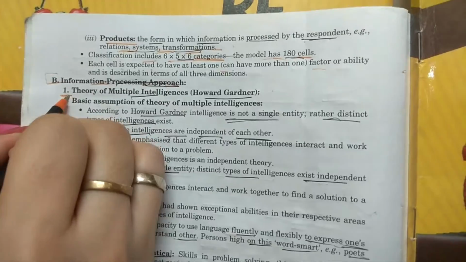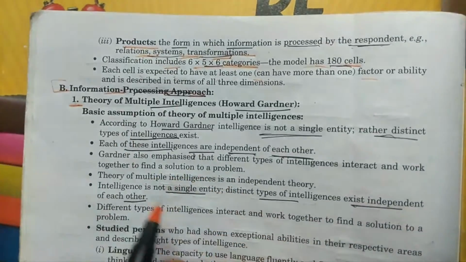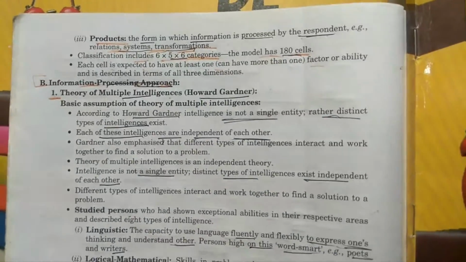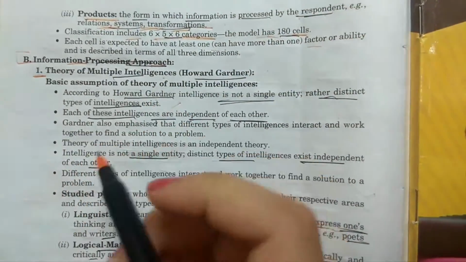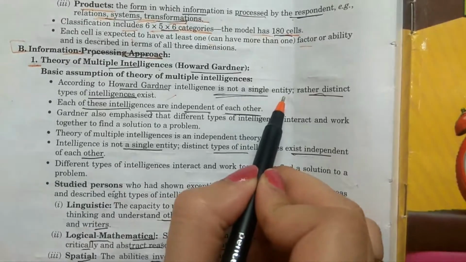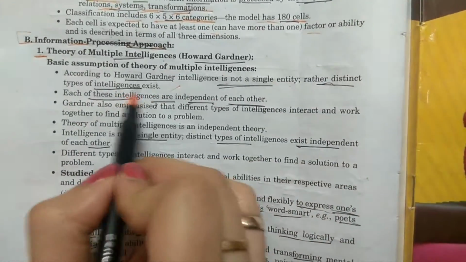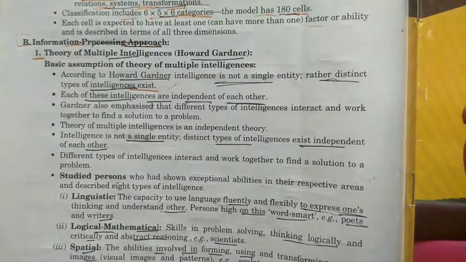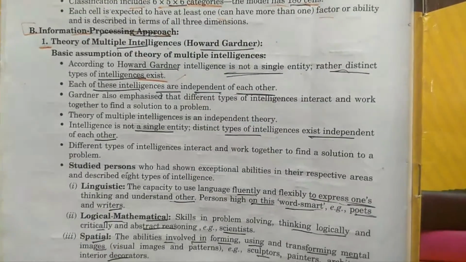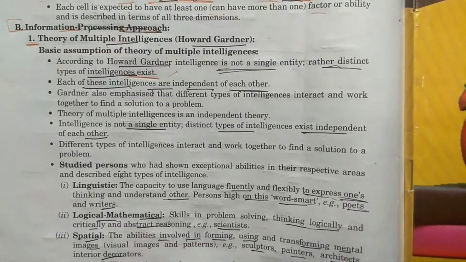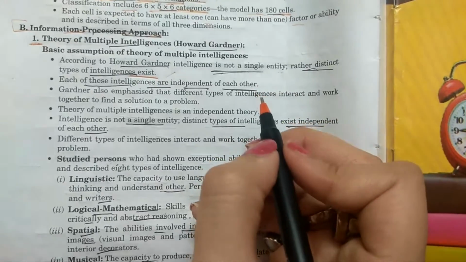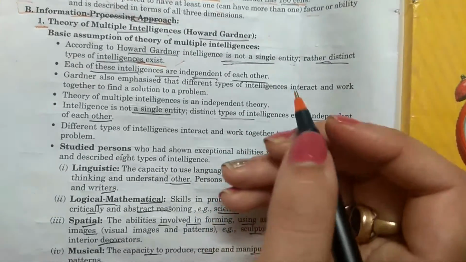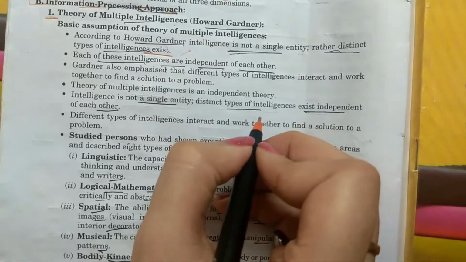The first theory which comes under the information processing approach is the theory of multiple intelligences, which is given by Howard Gardner. It is actually the most important theory in psychology. According to Howard Gardner, intelligence is not a single entity. Rather, distinct types of intelligence exist. In the psychometric approach, we studied that intelligence is a single entity. And in information processing, Howard Gardner said that intelligence exists in different types, and they are independent of each other.